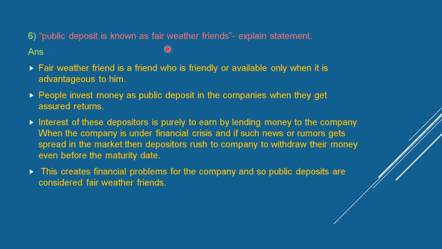Public deposit is known as fair weather friend. Explain the statement. A fair weather friend is a friend who is friendly or available only when it is advantageous to him. People invest money as public deposit in companies when they get attractive returns.